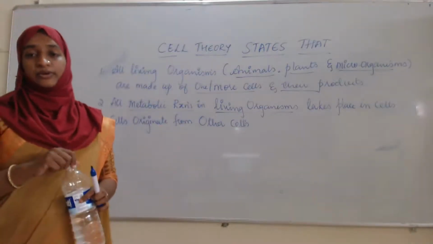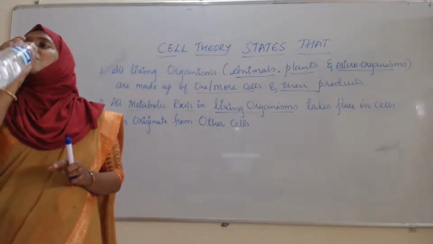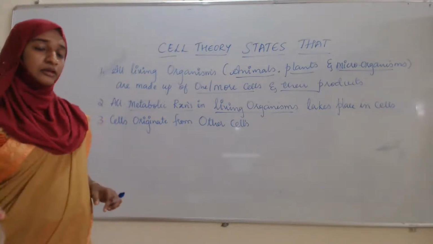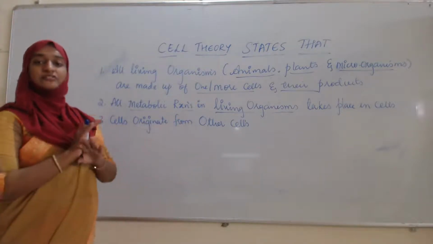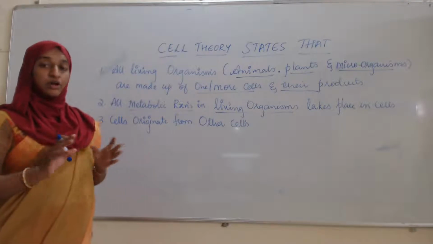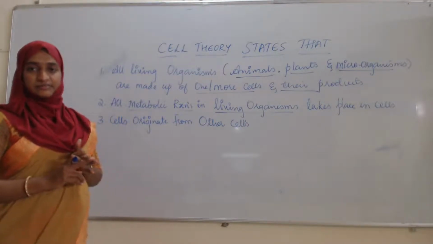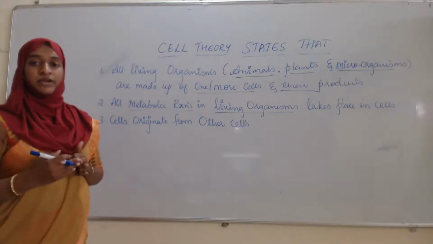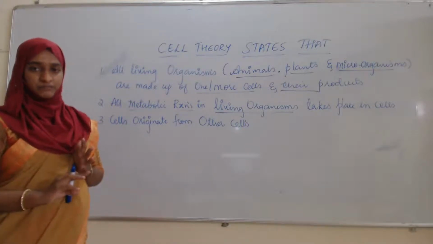No cells can originate spontaneously. Not in the animals, not in the plants, not in the microorganisms. There is no cell which is going to originate spontaneously, but it comes into being only by division.